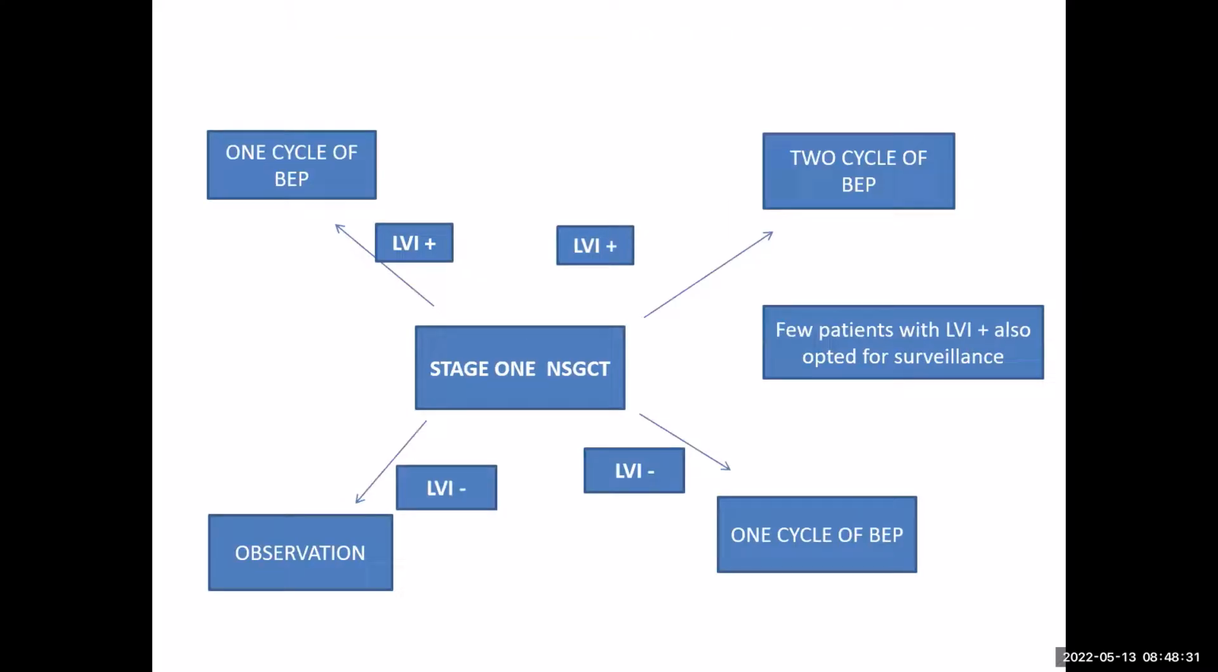So in this study, all patients of stage 1 NSGCT were included, because in this study the risk stratification was based only on the LVI. Patients who were LVI positive received either 1 cycle of BEP or 2 cycles of BEP. Patients of stage 1 NSGCT without LVI either underwent observation or 1 cycle of BEP. A few patients with LVI also opted for surveillance outside of the protocol. So in LVI positive, the question was 1 versus 2 cycles. In LVI negative, the question was surveillance versus 1 cycle of BEP. So they tried to look for the answer to this question.